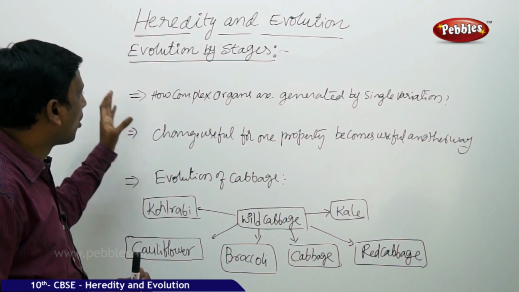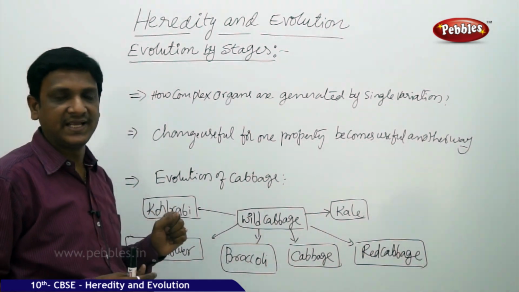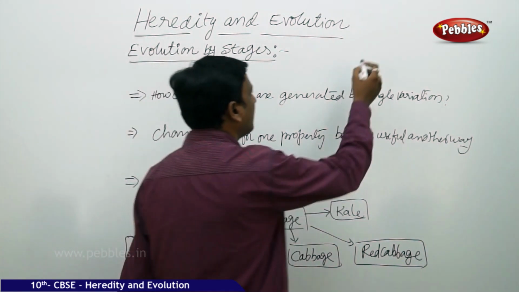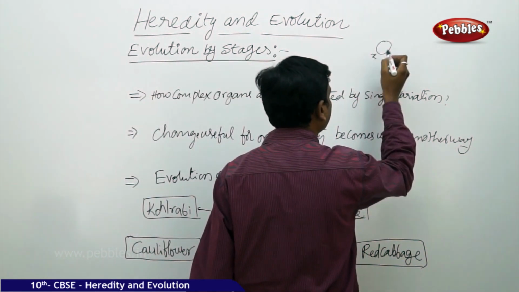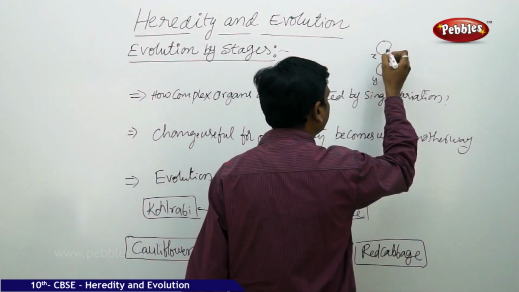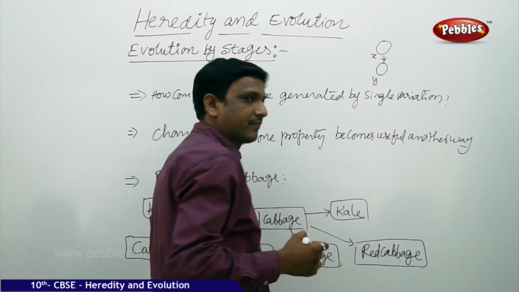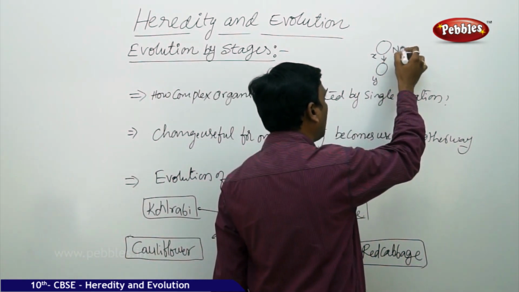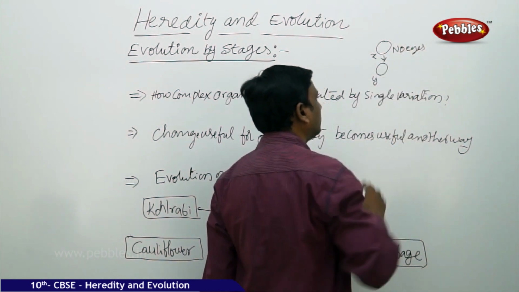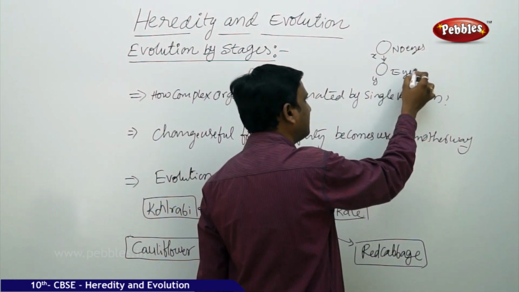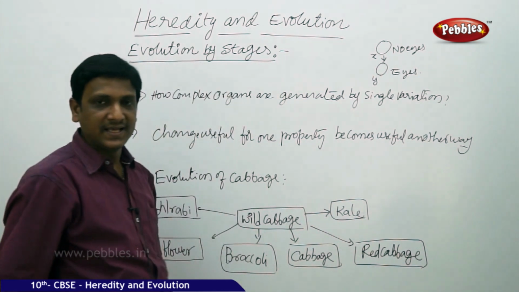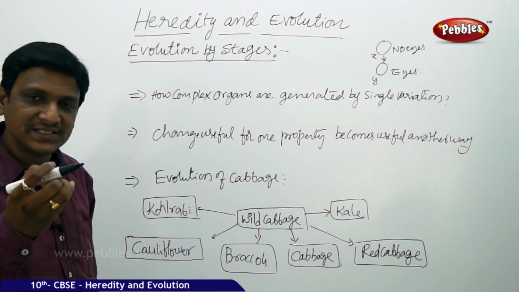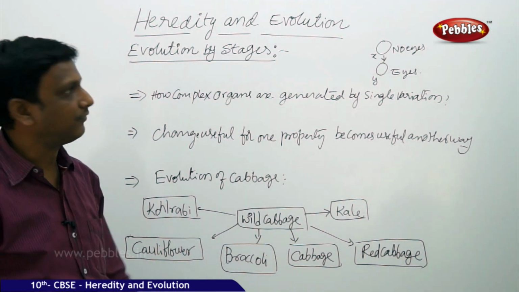See, how can complex changes take place with a single variation? For example, there is a species called X. There is a species called Y. So this species evolved into X, evolved into Y. In X, there are no eyes. But in Y, eyes are there. This feature is found. But the eye is a very complex organ. How can it form with a single change in the DNA of this X?